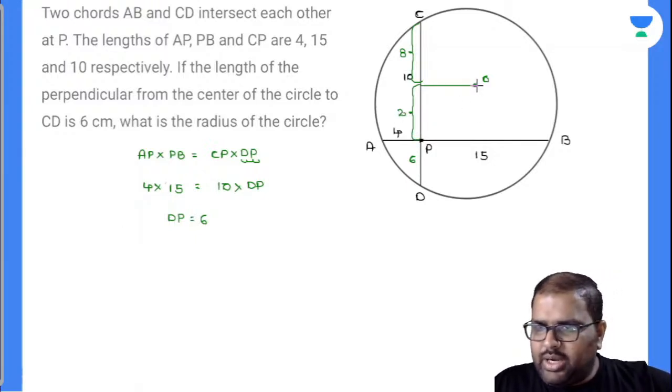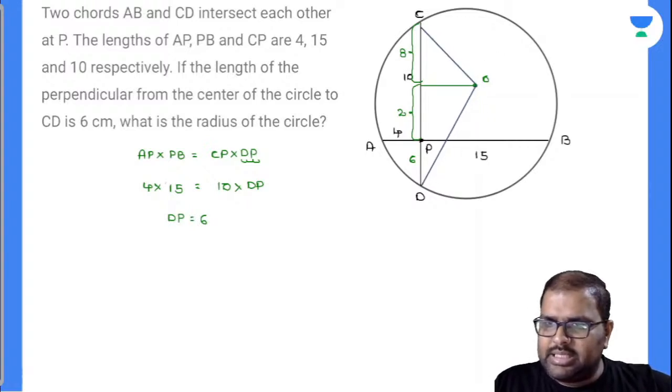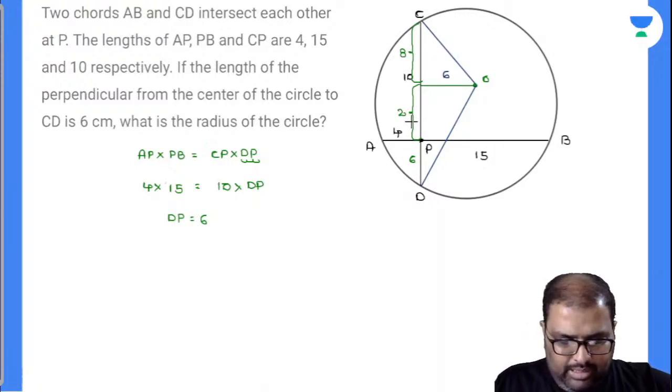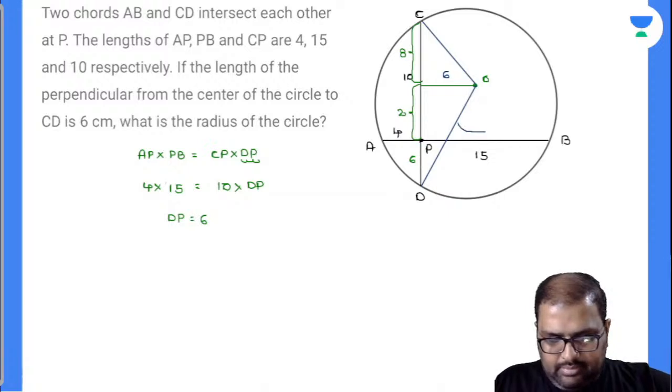Now see here, you are asked to find the radius of the circle. Now this is the radius of the circle. This is the radius of the circle, and closely observe that this value is 6, this value is 8, right? And this is 10.